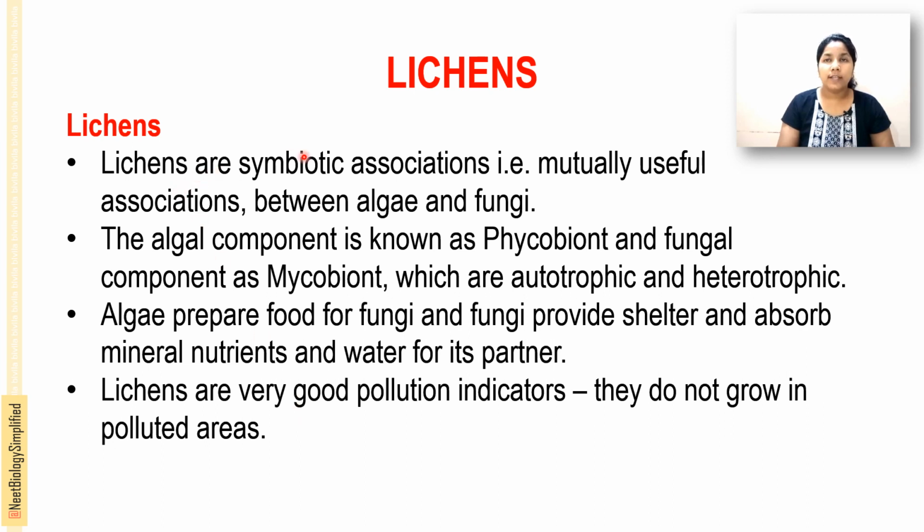So lichens have a symbiotic association between algae and fungi. Algal components are called phycobiont, usually autotrophic, and fungal components are mycobiont, usually heterotrophic. Algae prepare food for the fungi, and the fungi provide shelter and absorb minerals, water and nutrients for their partner. Lichens are very good pollution indicators, as they do not grow in polluted areas.